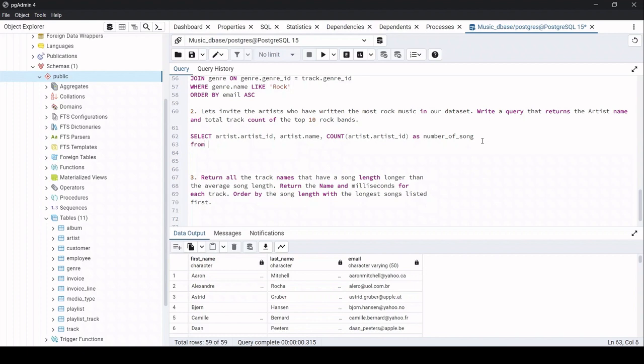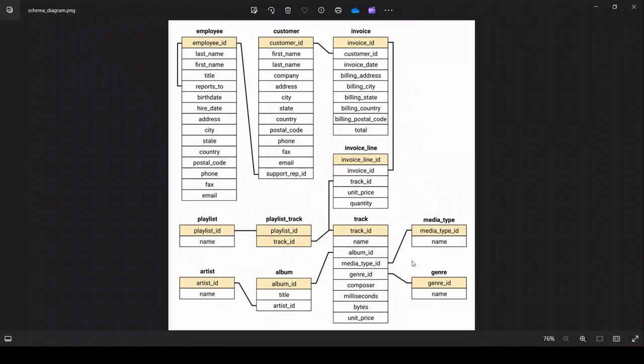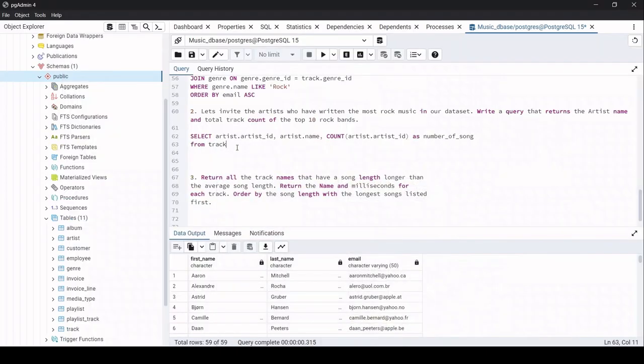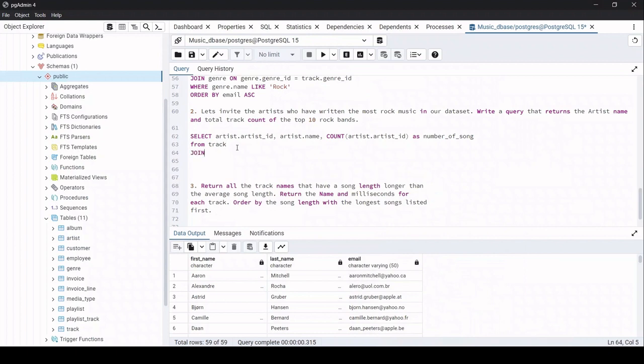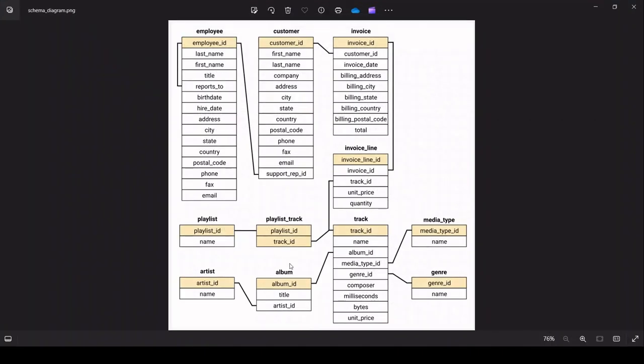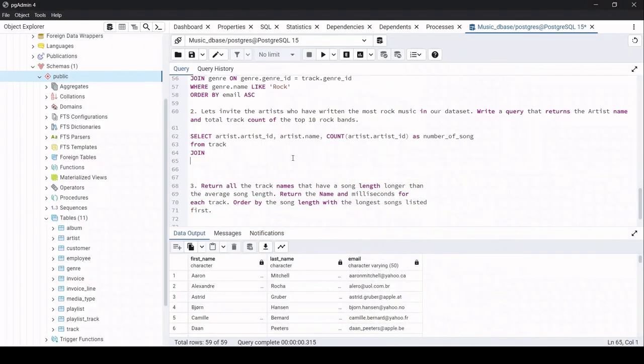We need to take this from the track table. Now let me tell you why. Since we need to make a relation between these four tables, we're taking a common table over here called track ID, okay? So that's the reason we'll be connecting with all the three other tables. So let's join it. So again the same thing, join with album by using the album ID as the common name, okay?